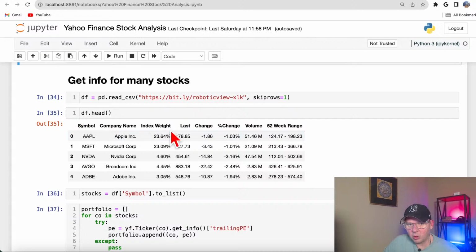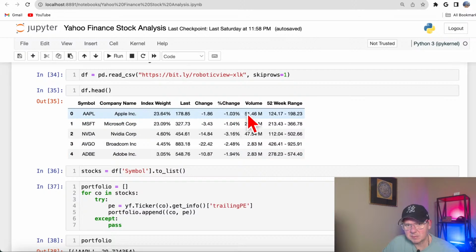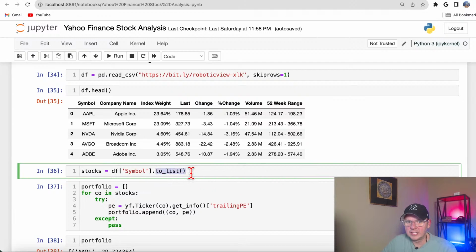This is kind of old information, but I don't care about that. I just want to get the symbols. I just want to get the symbols, so that gets me a data frame. And then here I'm slicing the column, and I take all the symbols, Apple, Microsoft, Nvidia, and so on, and convert them to a list.